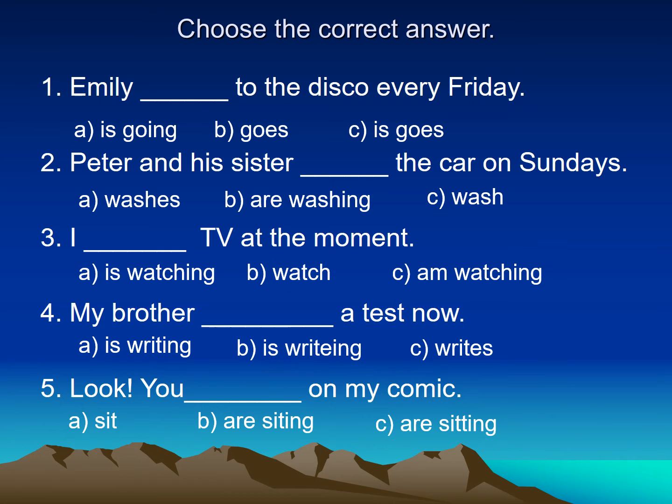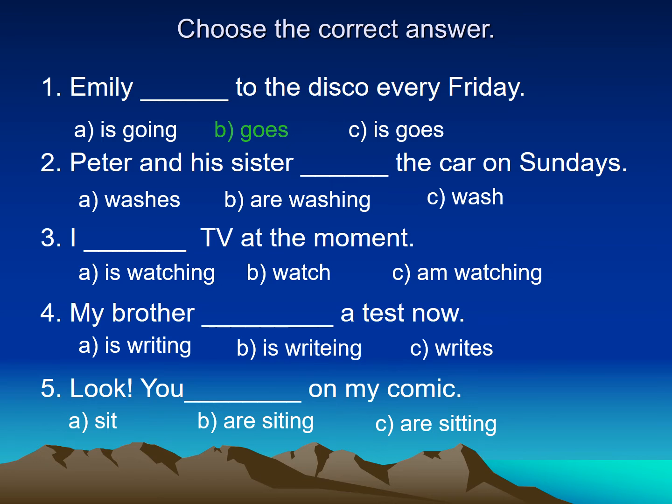Okay, let's look at the whole page. Number one, Emily to the disco every Friday. So is this sentence present simple or present continuous? I speak about her habit. Every Friday, she what to the disco? Yes, excellent. She goes to the disco because I'm speaking about her habit, so I use the present simple. And with the present simple with he or she or it, I have to add s or es or ies.